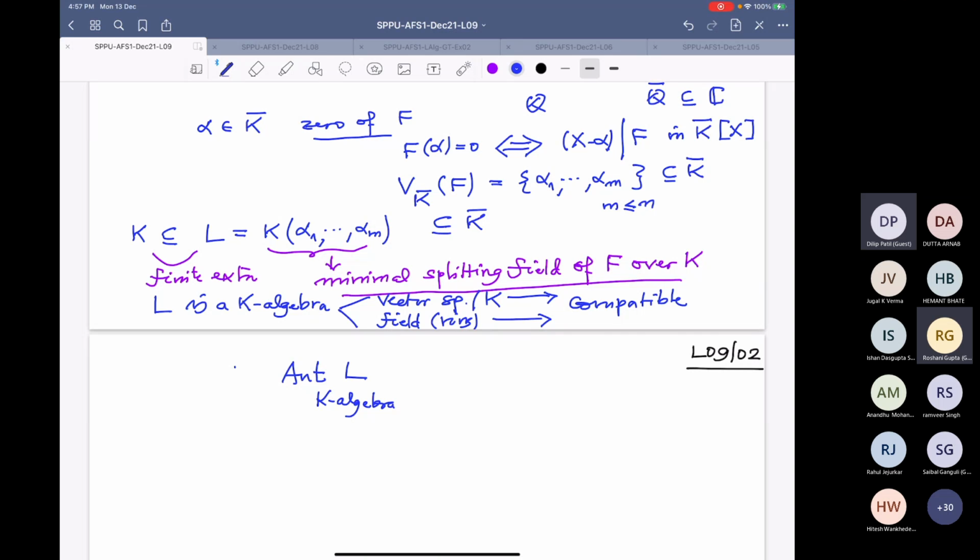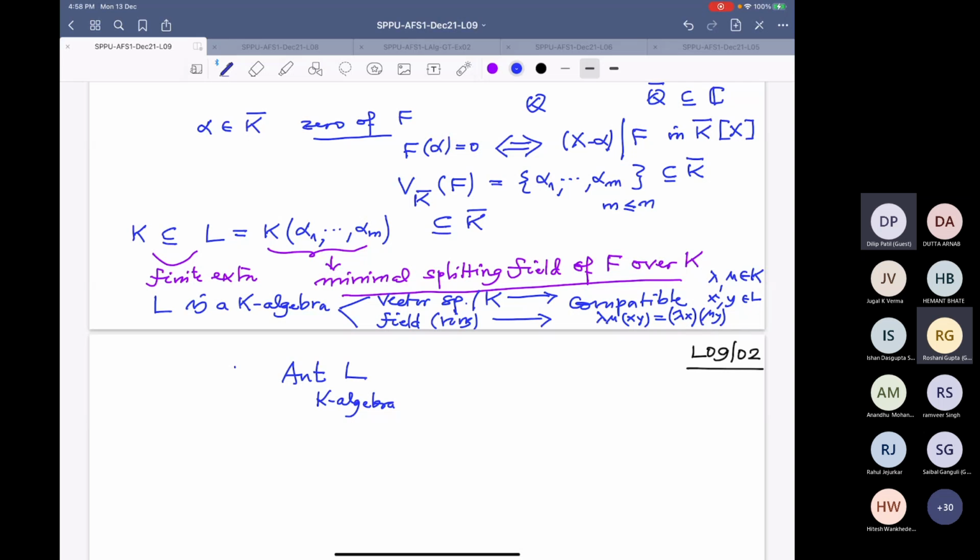That means you can put brackets like this. Suppose lambda, mu are scalars, elements in K, and x, y are elements in L. I multiply lambda and x, that is a scalar multiplication. I multiply mu and y, that is a scalar multiplication. But these are elements in L, therefore I have a multiplication also. On the other hand, I could multiply lambda and mu first, I get an element in the field K, and then I multiply x and y, elements in the ring. This is the same.